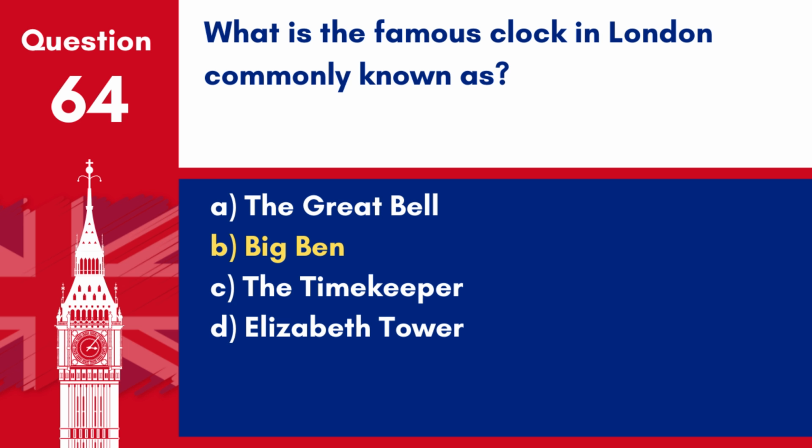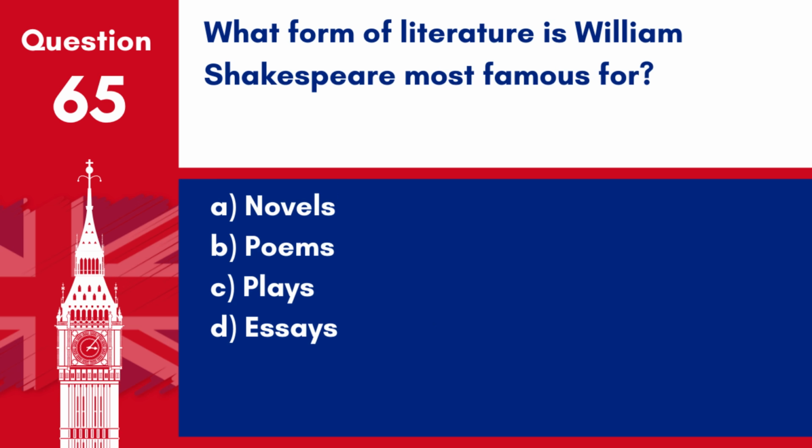Answer: B. Big Ben. The famous clock in London is commonly known as Big Ben, although this name technically refers only to the bell and not the entire clock. Question 65. What form of literature is William Shakespeare most famous for? A. Novels. B. Poems. C. Plays. D. Essays.